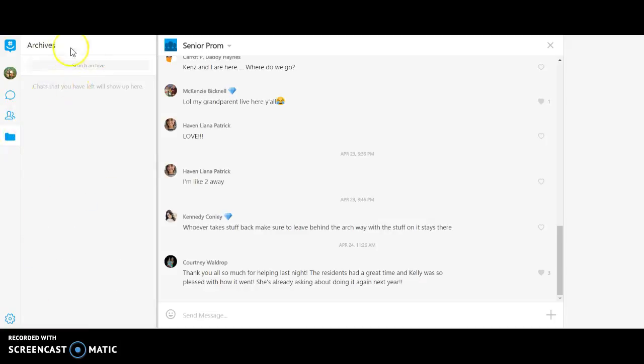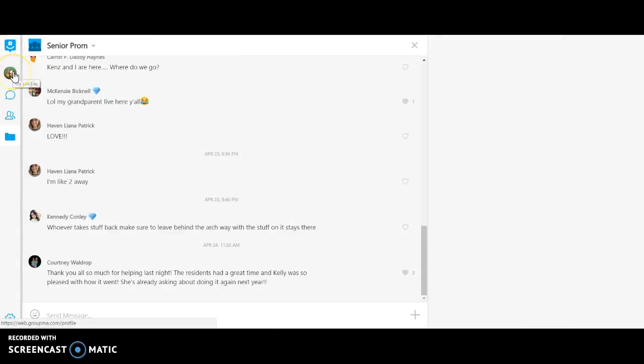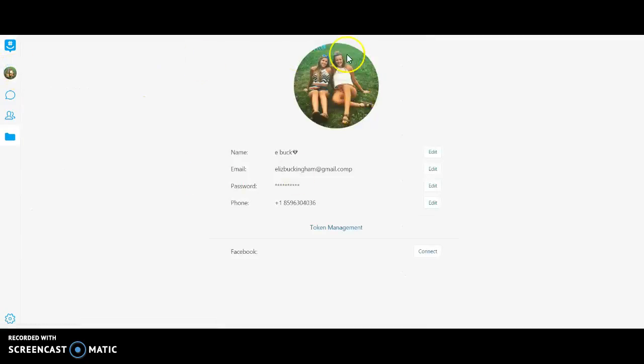Also, clicking down here, you can go back in your archives by clicking on the folder, and they can search any chat that they've left, and it would show up right here. Say the teacher has a lot of conversations going on, she can search a name and it'll pull up what conversation they were in. The teacher can also click on her profile, and she can change this to fit her liking. She can add her phone number, she can add an email, or some way that parents can contact her.